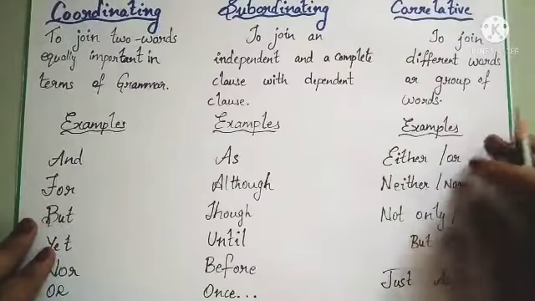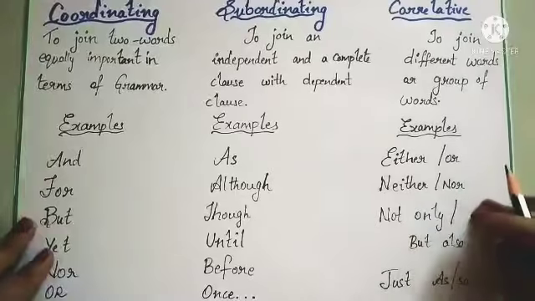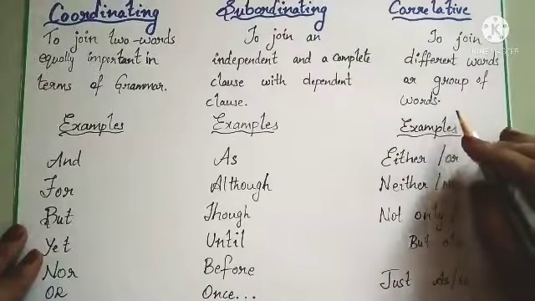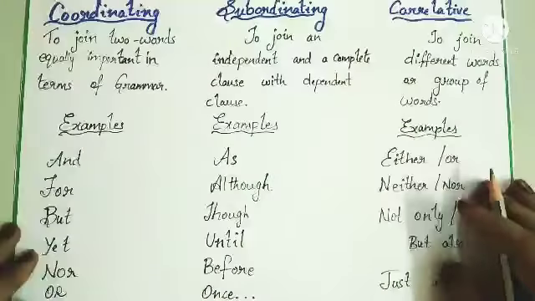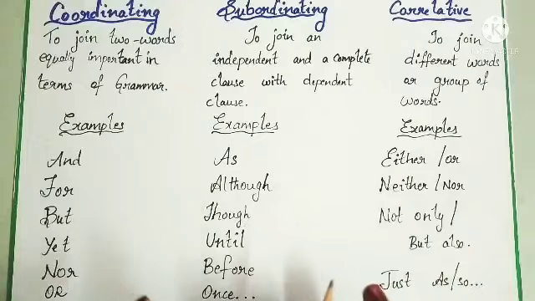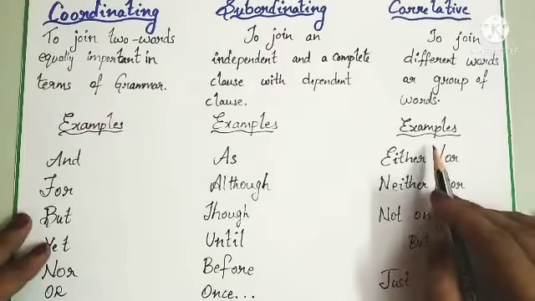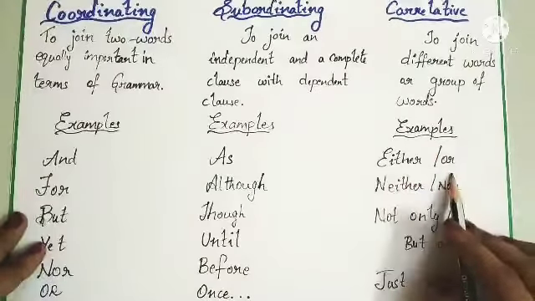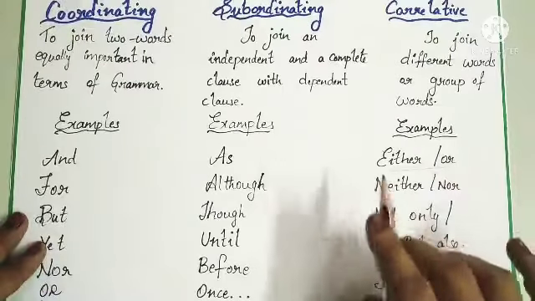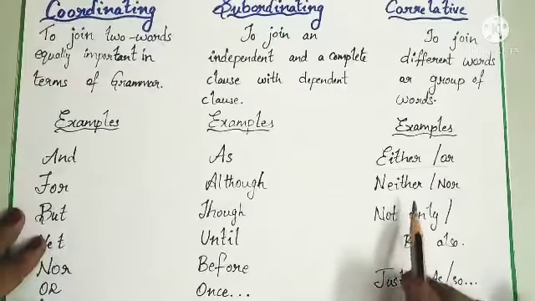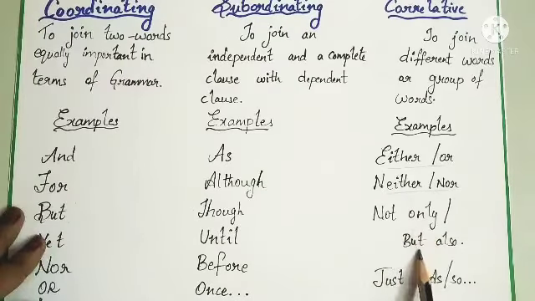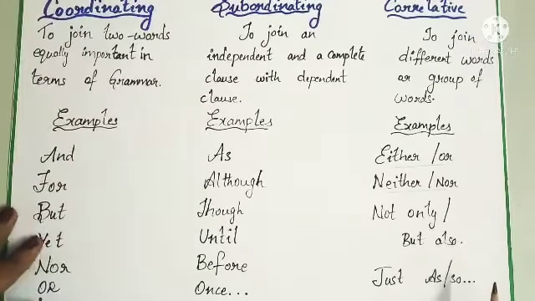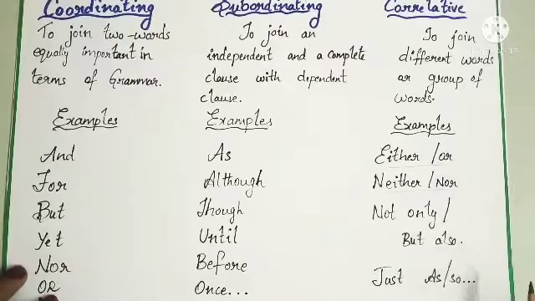Now coming to the next one, what is this correlative conjunction? It is used to join different words or groups of words. Correlative, it's nothing but relating the two words. For example, either or. These two we are going to use in the same sentence. Yes? Neither nor. Not only, but also. Just as, so. These are the few examples of correlative conjunctions.